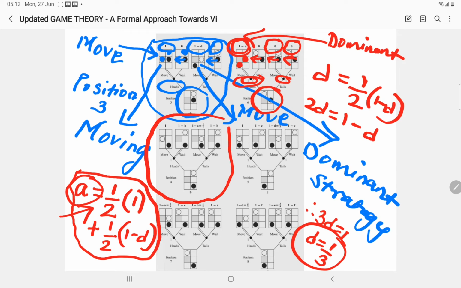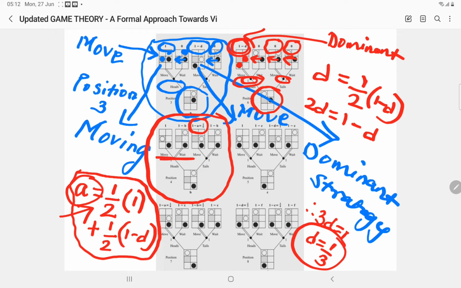I will not write any expressions here, but if you have understood what I have tried to explain up till now, it will be 1 minus a, because I found the value of a after substituting d is equal to 1 by 3. I get 1 minus a as 1 by 6.